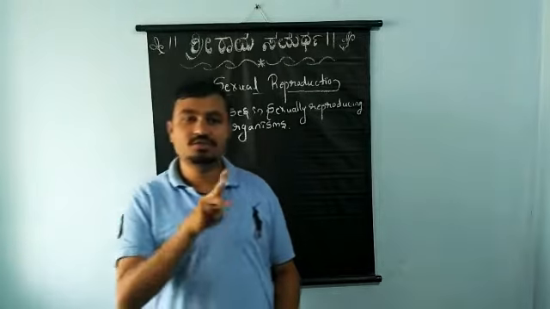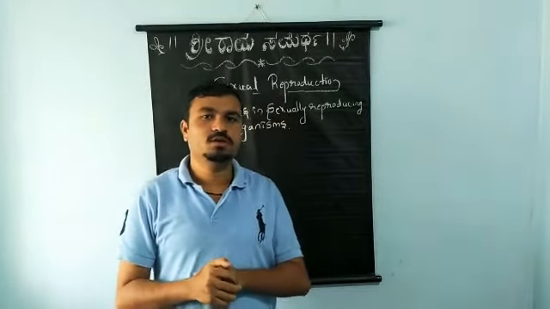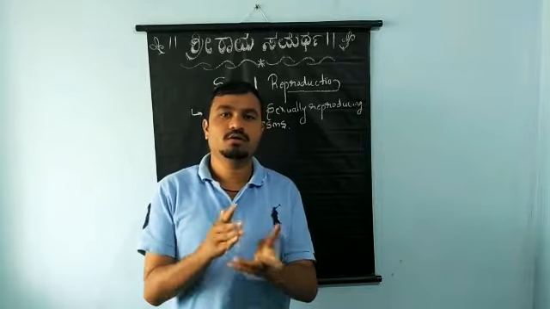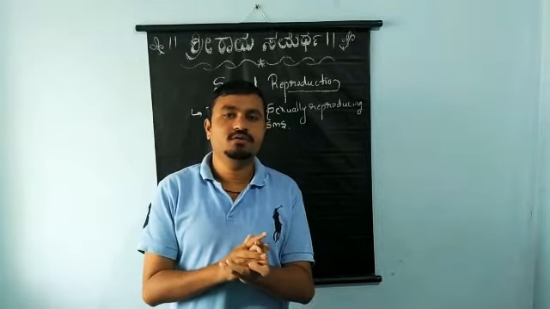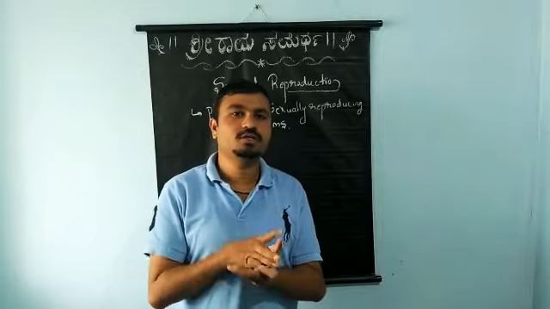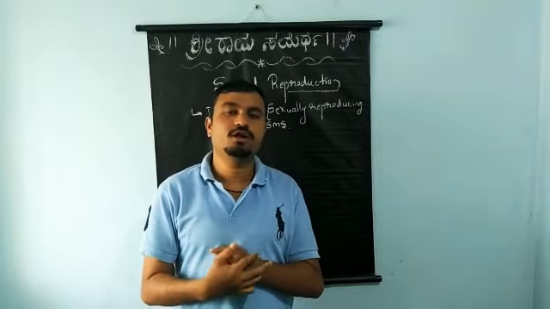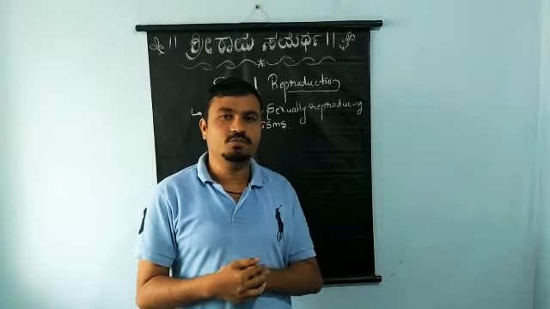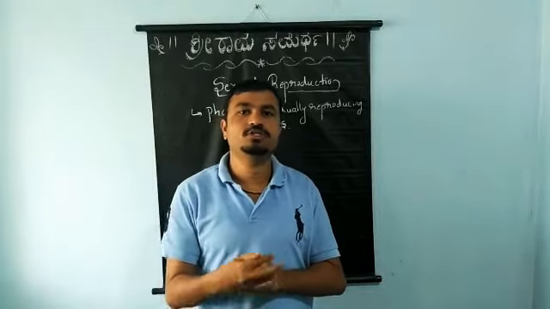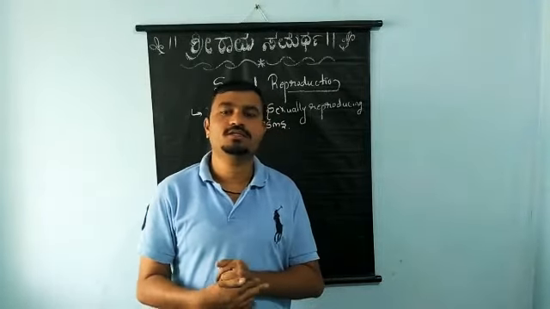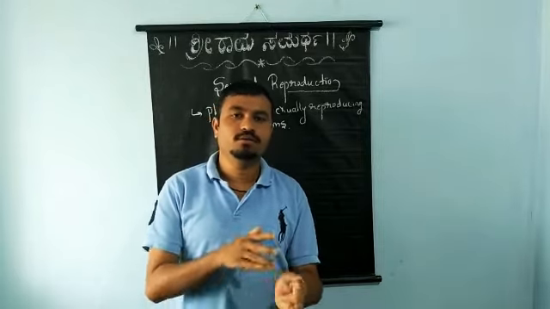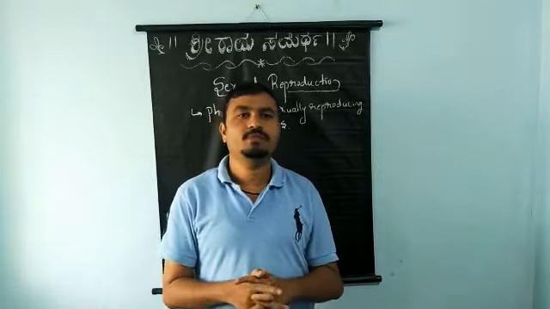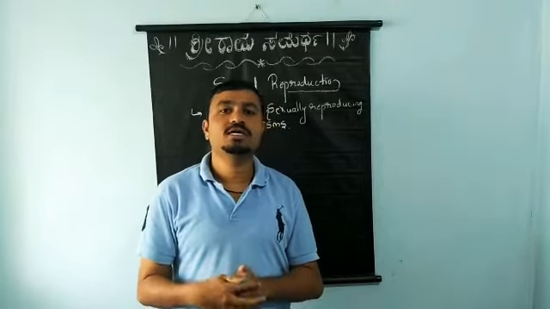There are three phases in sexually reproducing organisms, depending upon their growth, maturity, reproduction, and death. So first is the juvenile phase, in the case of animals, and then we have the vegetative phase, in the case of plants. Then we have the reproductive phase, which we find in both plants and animals. And at last we have the senescent phase.